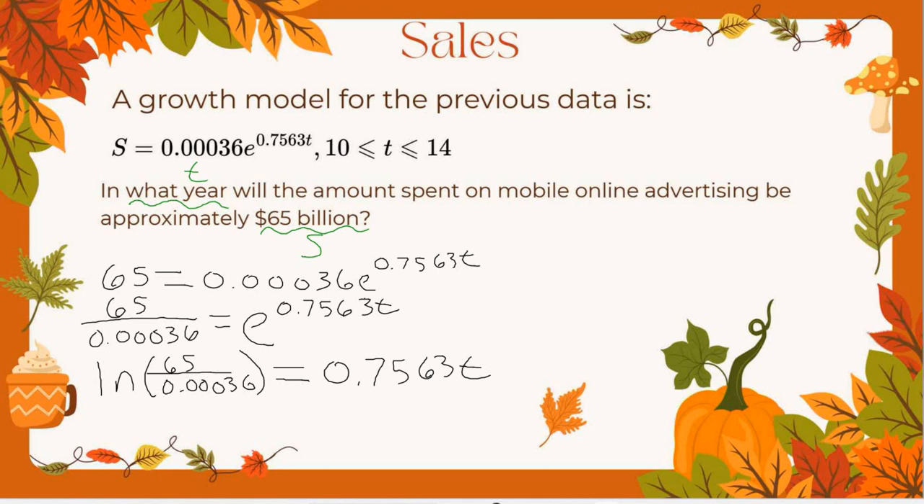Yes, no, maybe. Okay, so then what would our last step be to solve for t? Divide by 0.7. Now do be careful, because remember, once I've taken the natural log, anything that I do after that is going to have to be outside of our logarithm.